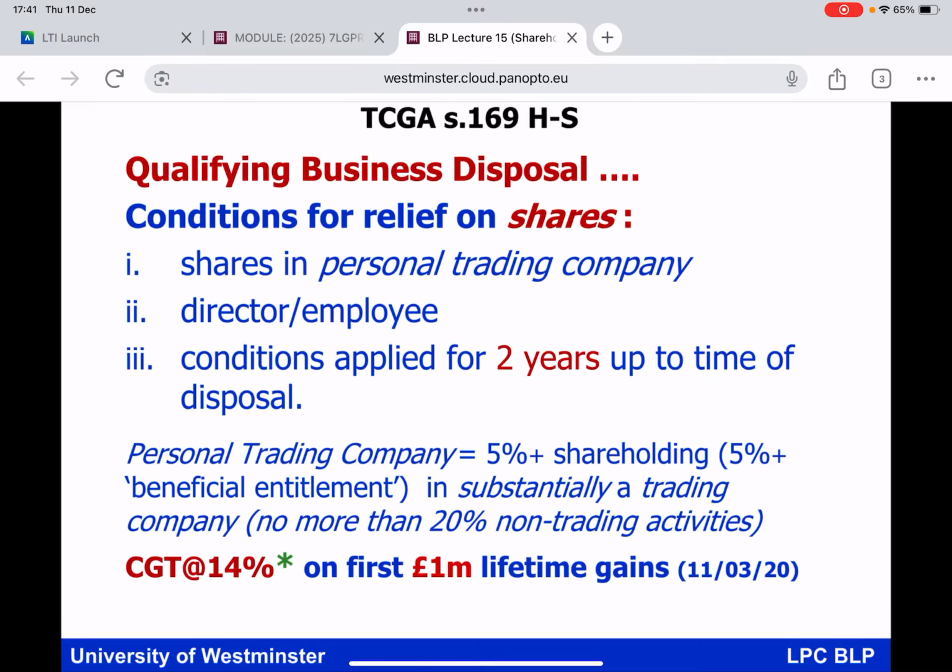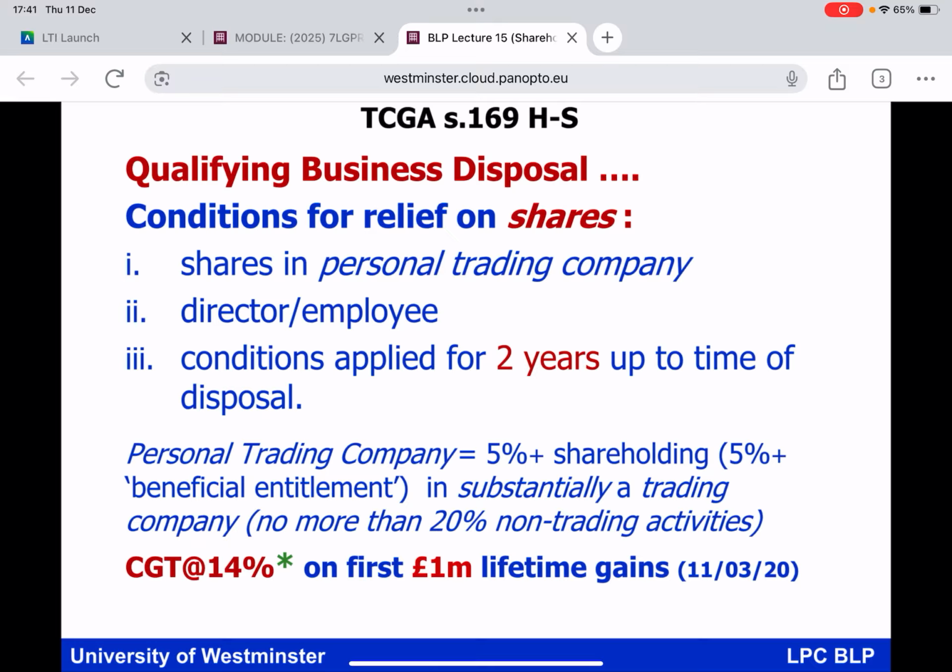So, starting off really with capital gains tax, and remind yourself of the basics of capital gains tax. You're looking for a disposal of chargeable assets by a chargeable person, giving rise to chargeable gains. Once we have moved beyond the basic concept of why an individual would pay capital gains tax, and we can think about the annual exemption, and we can think about rates, we should turn our attention to reliefs from the CGT perspective. And the start point, everybody, in the business context has got to be business asset disposal relief that we like to refer to as BADR, B-A-D-R. So, to be eligible for BADR, you need to be looking for a qualifying business disposal.